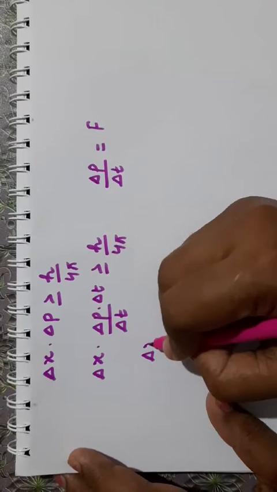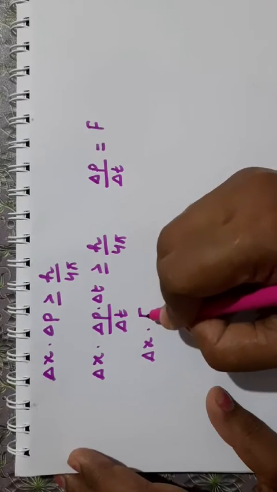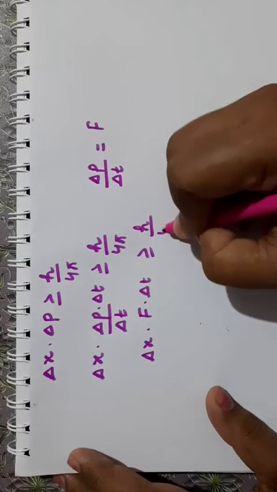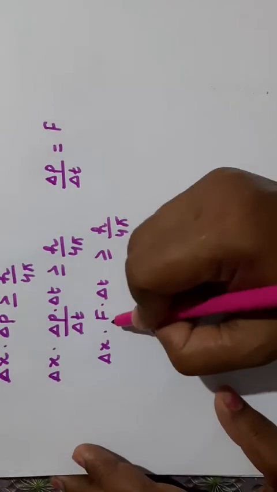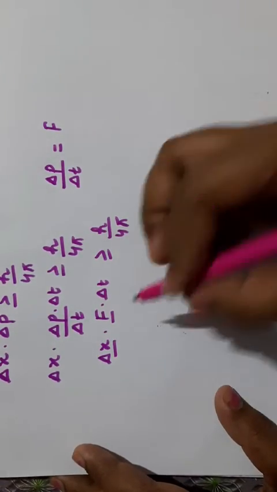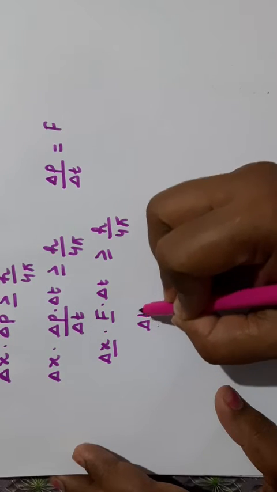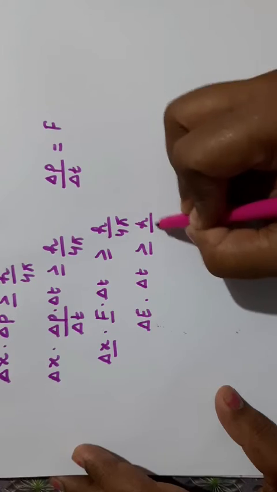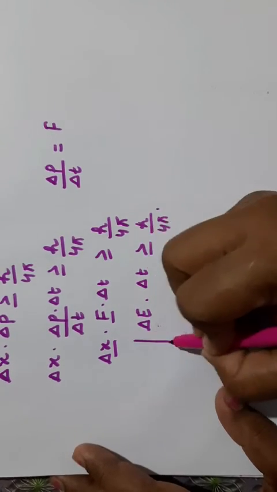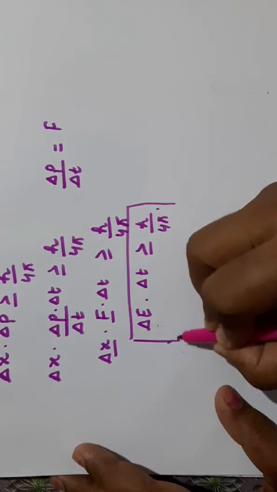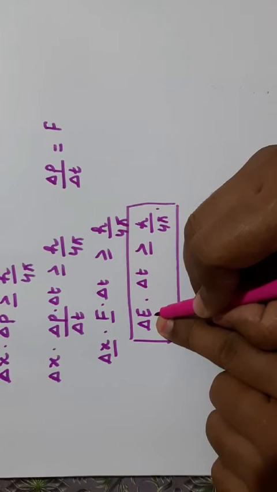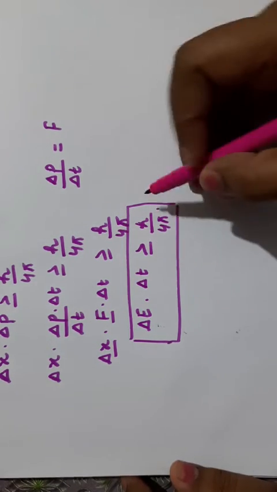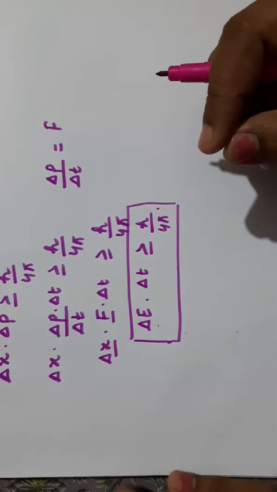So here delta x into force into delta t is greater than or equal to h upon 4 pi. Force into displacement is known as energy. So change in energy into change in time is greater than or equal to h upon 4 pi. So this expression is in terms of the uncertainty in energy and the uncertainty in time, greater than or equal to h upon 4 pi.